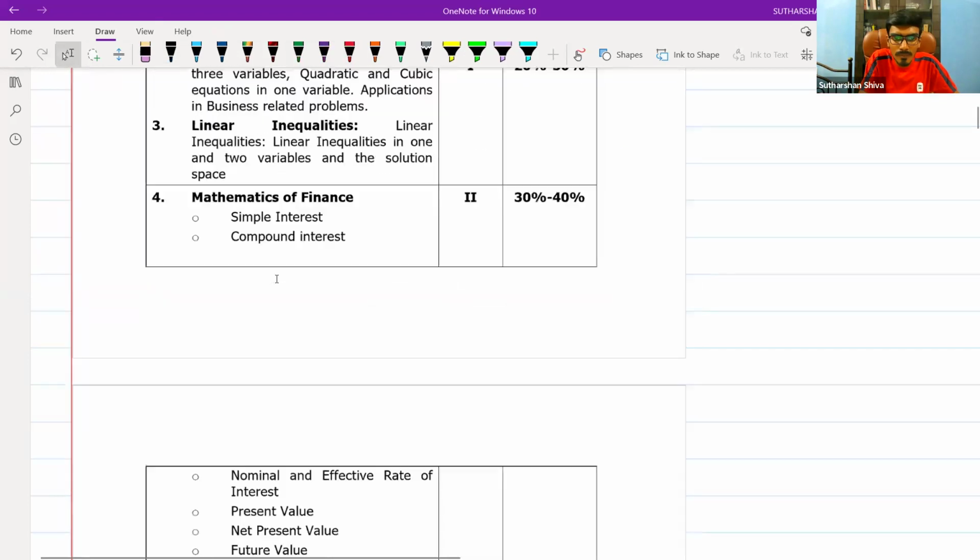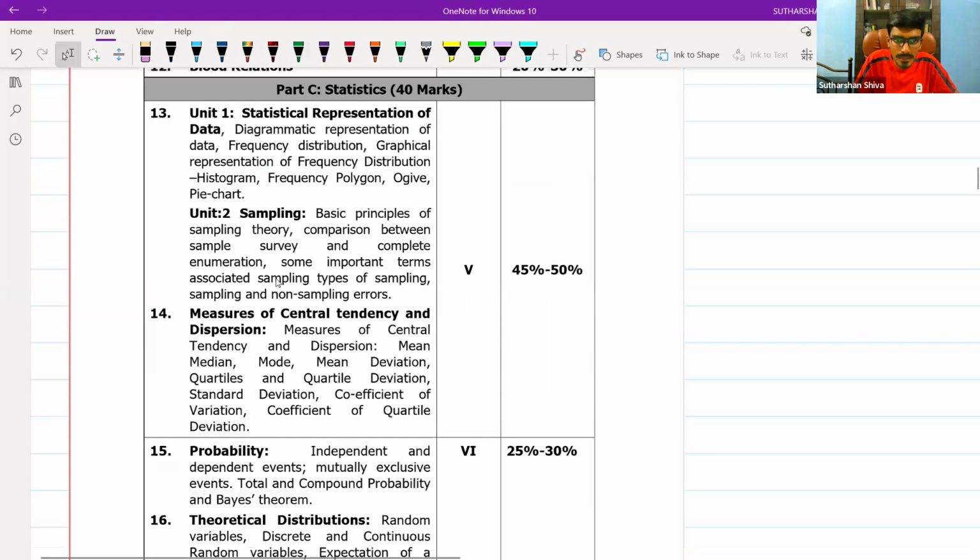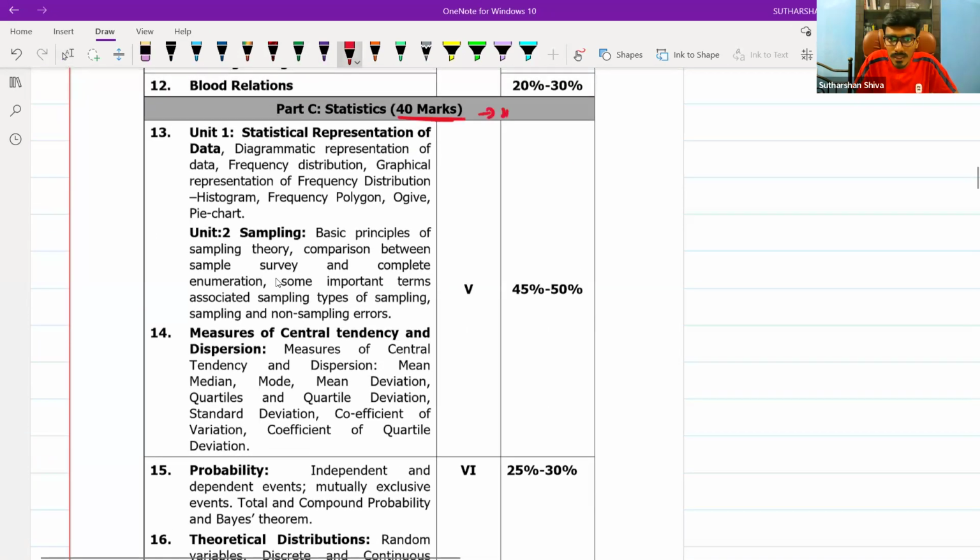I will start with my favorite part, statistics. In statistics, you may expect 40 questions. Out of those 40 questions, chapter 13 and chapter 14 alone come for 20 marks. If it is 10%, it is 4 marks. If it is 50%, it is 20 marks. If I say it is 45%, it is 18 to 20 marks. I will give you further bifurcations.